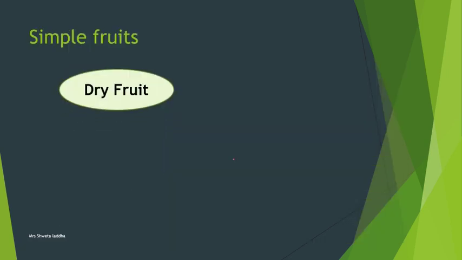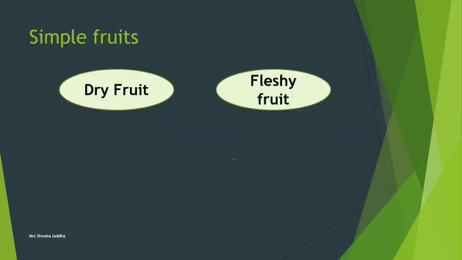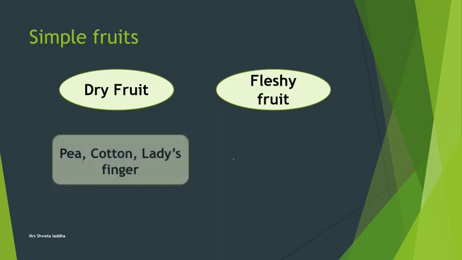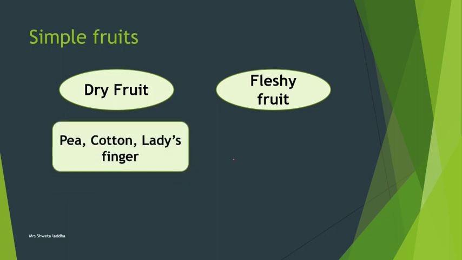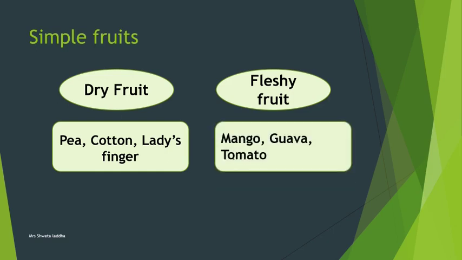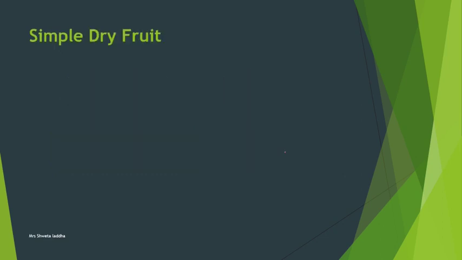Simple fruits are further classified as dry fruits and fleshy fruits. What is a dry fruit? When the pericarp of the fruit is dry and thin, then we call it a dry fruit, as seen in pea, cotton, lady's finger. If the pericarp is fleshy, differentiated into epicarp, mesocarp, endocarp, it is called a fleshy simple fruit. Example: mango, guava, tomato.